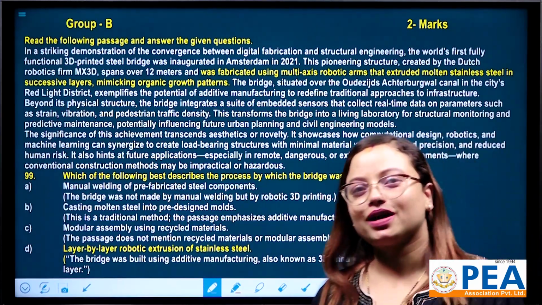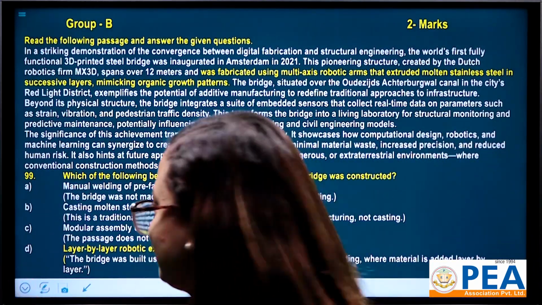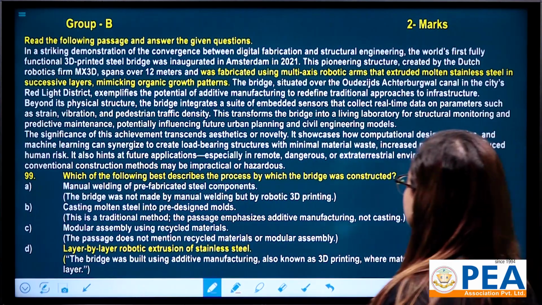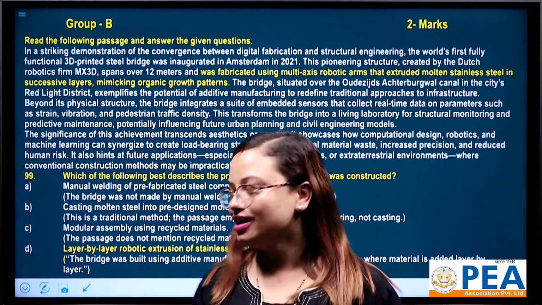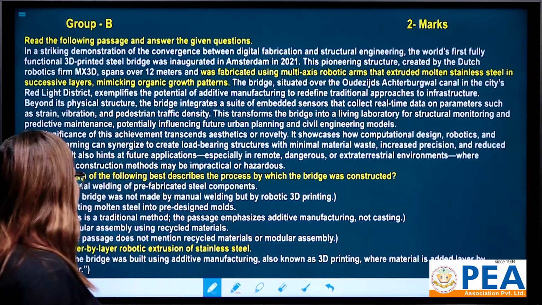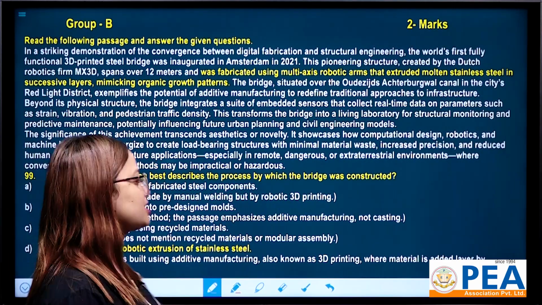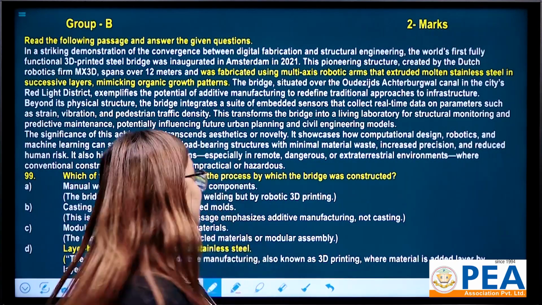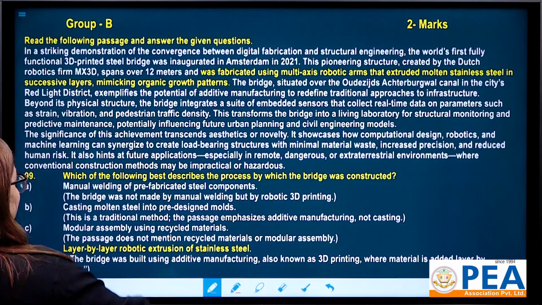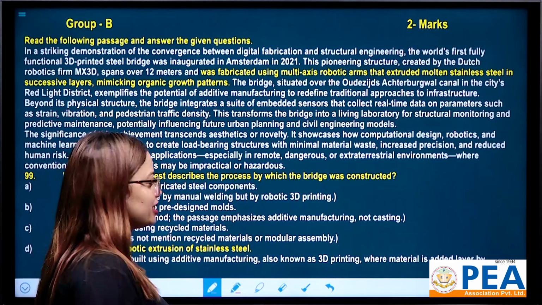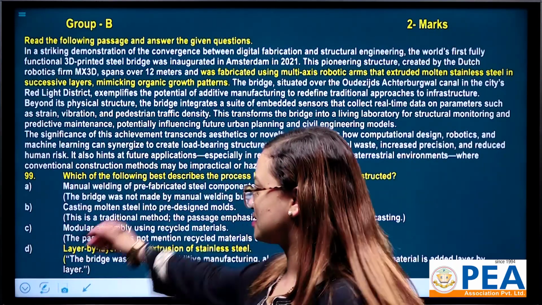Now, let's go for question number 99, my dear students. Which of the following best describes the process by which the breeze was constructed? We have again 4 options. First one is manual welding of prefabricated steel components. This is not, because the breeze was not made by manual welding but by robotic 3D printing. That's why option number A is wrong.